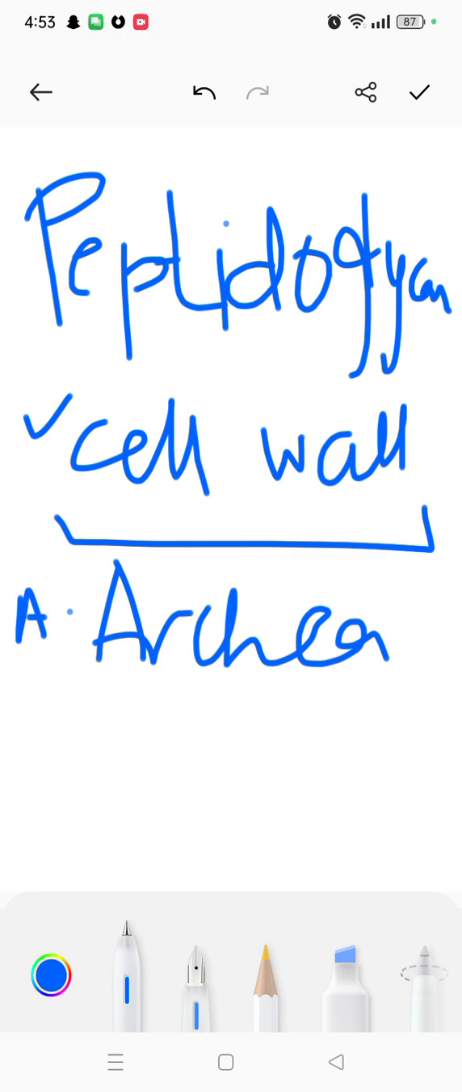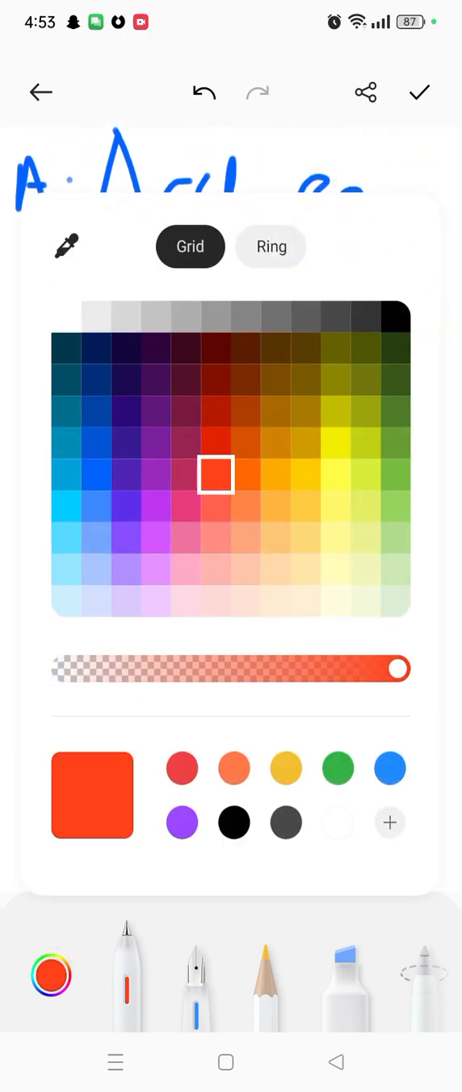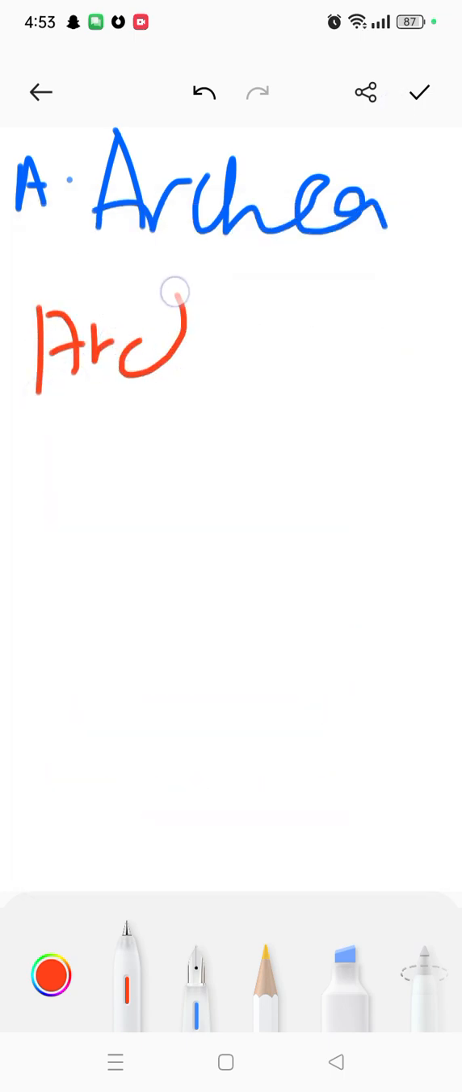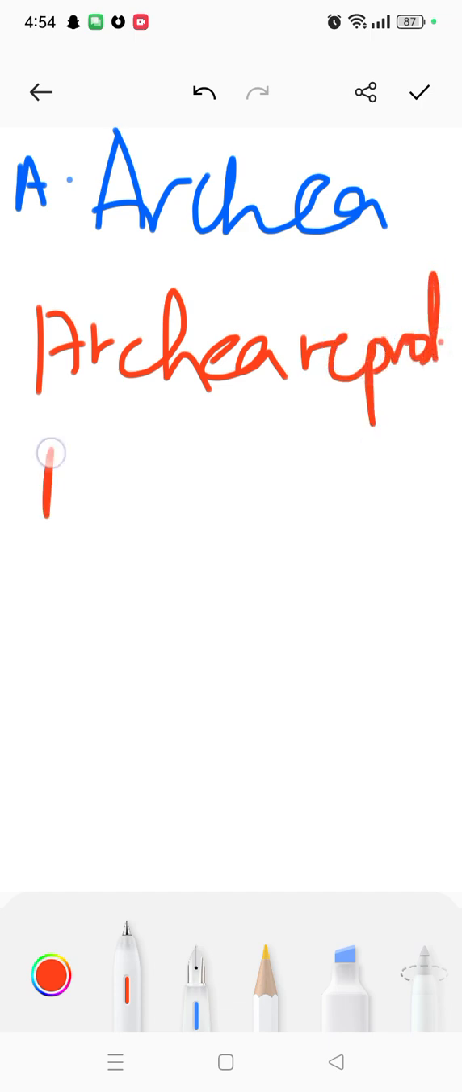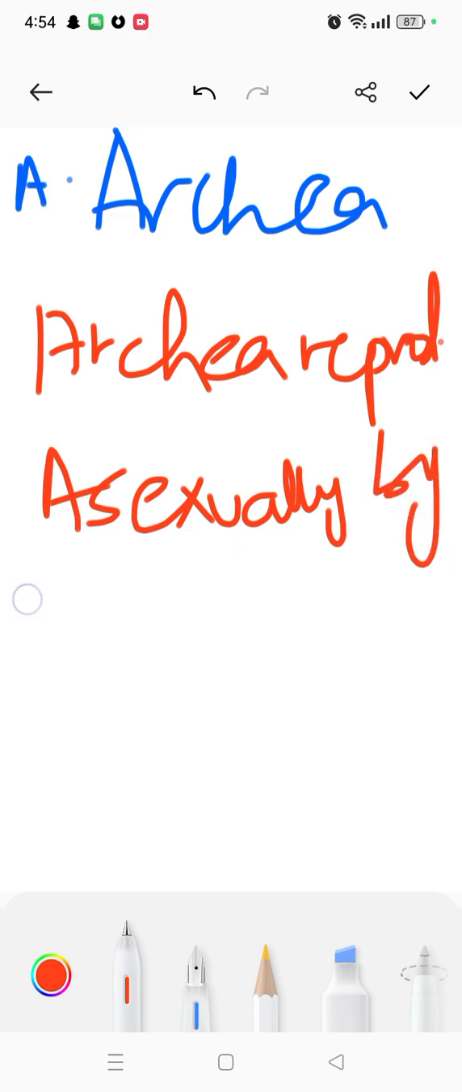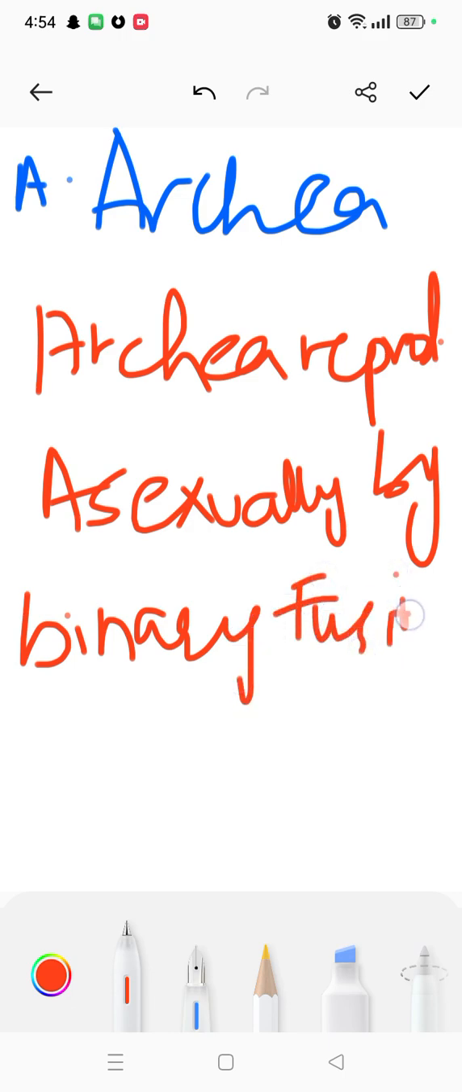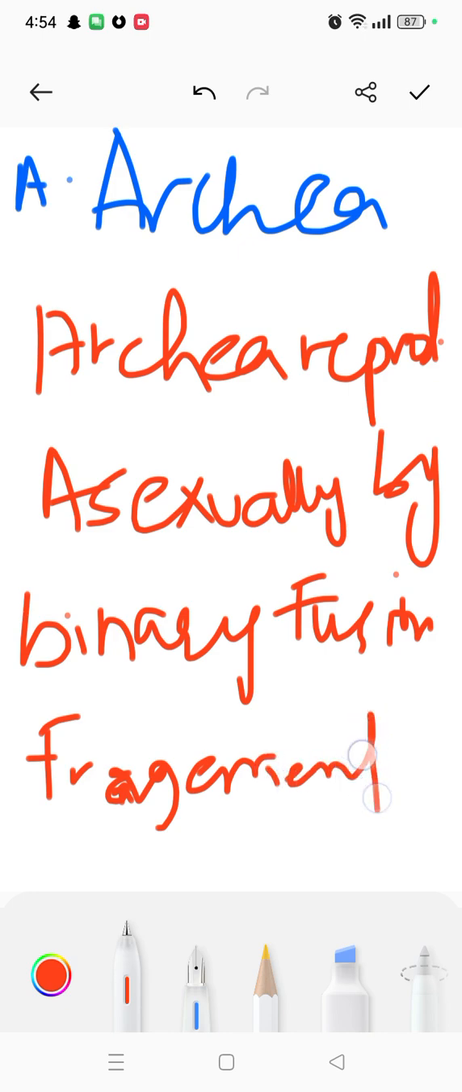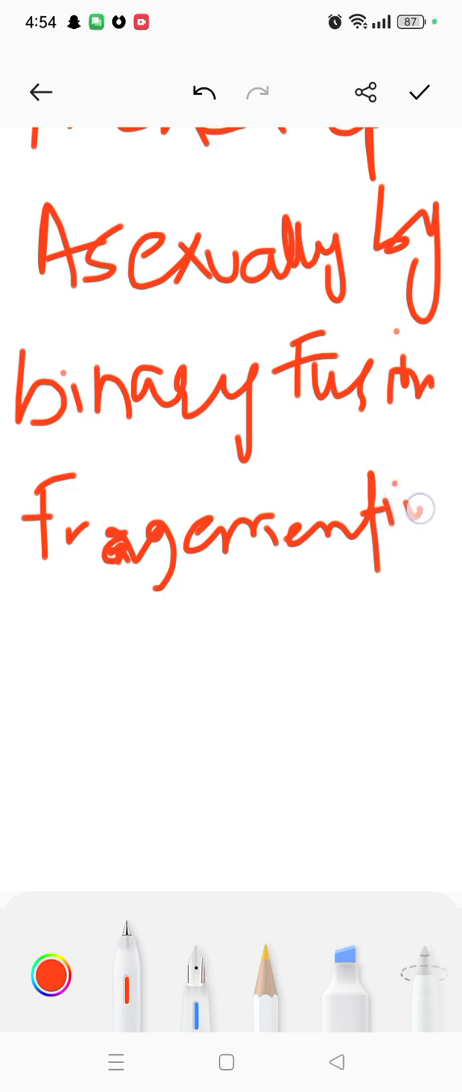There are also some metabolic activities that are different between Archaea and bacteria. Archaea reproduce asexually by binary fission, or fragmentation, or budding too.